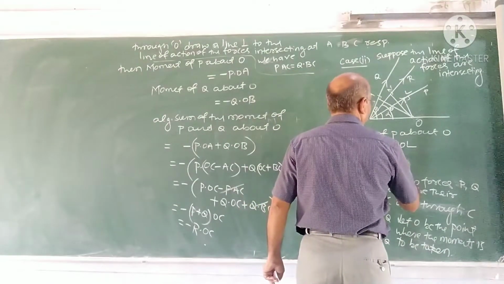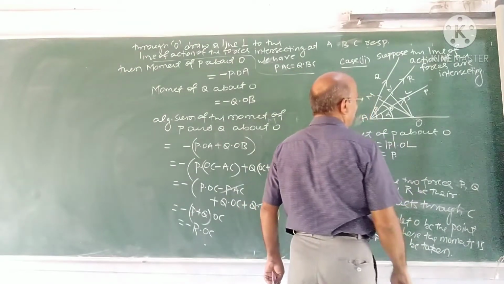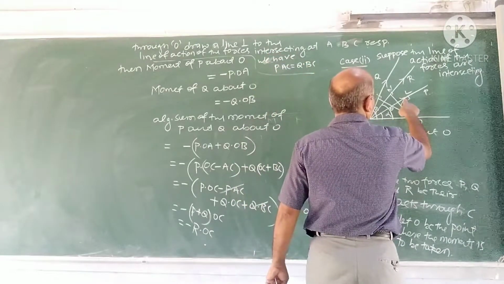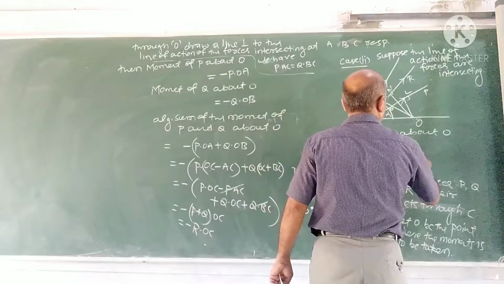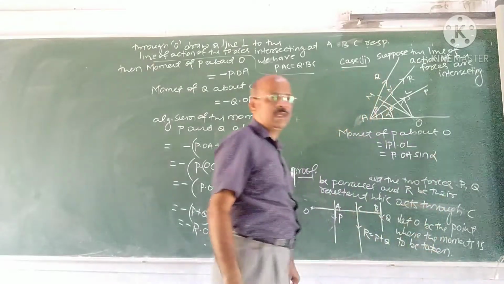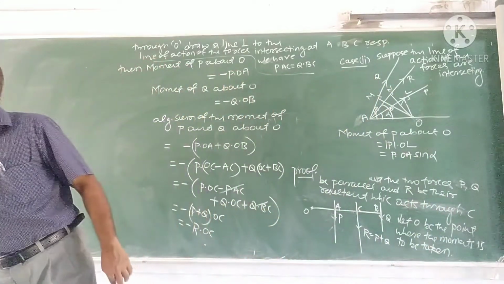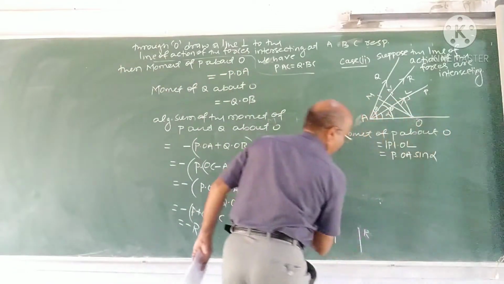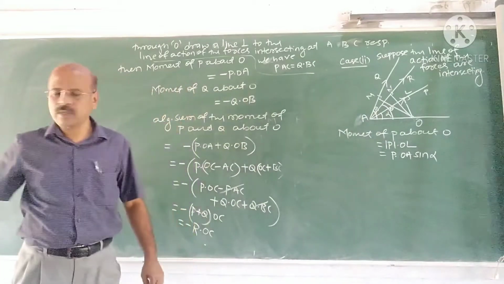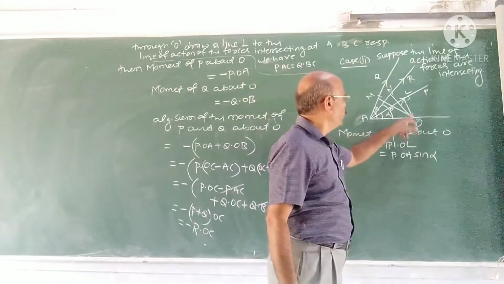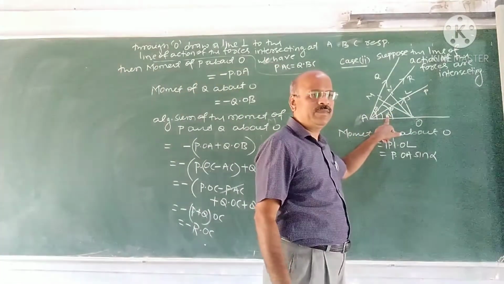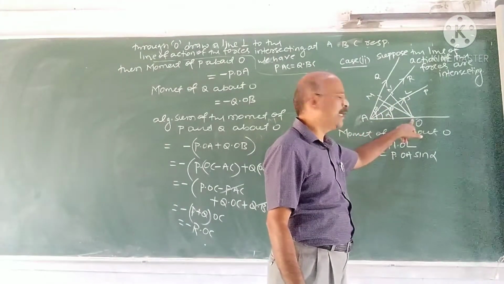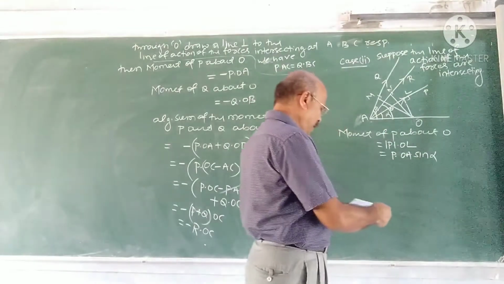What is OL? I write OL as OA sin alpha. Refer to this right angle triangle: OL is the opposite side and OA is the hypotenuse, so OL is OA sin alpha.